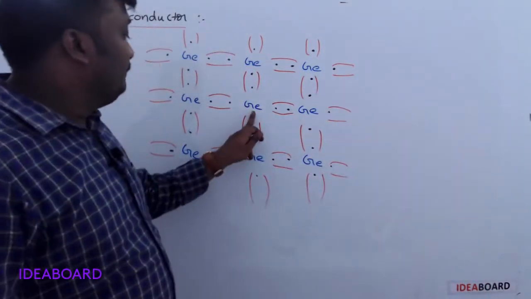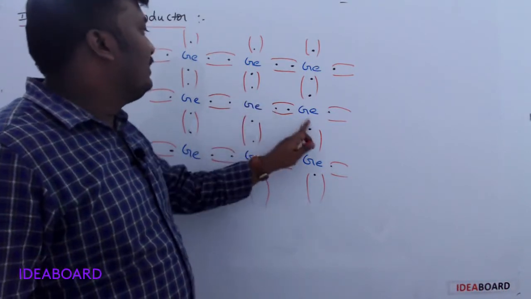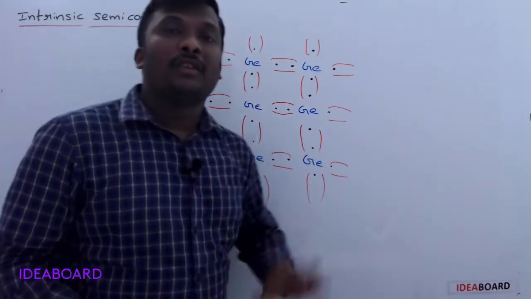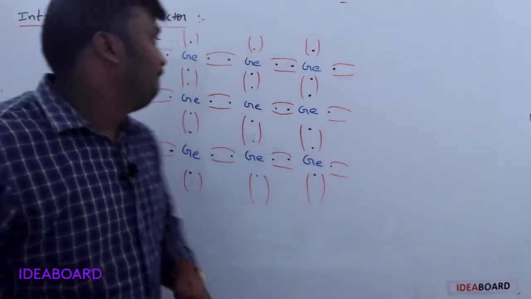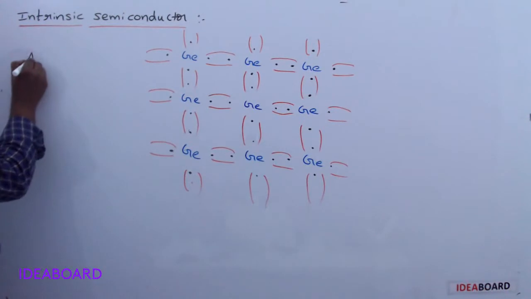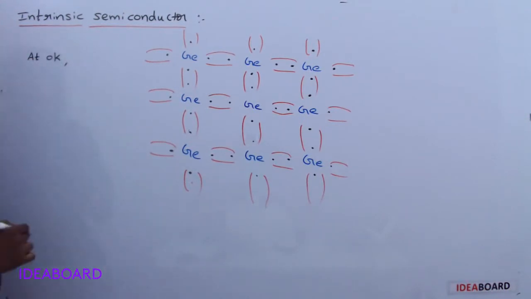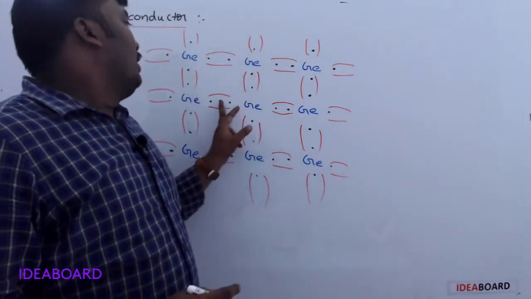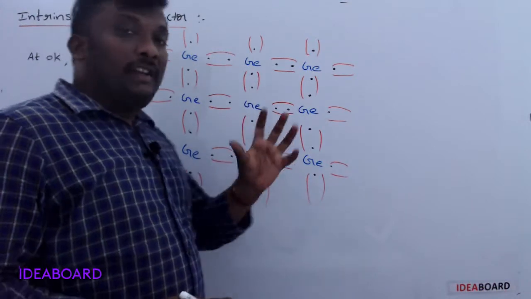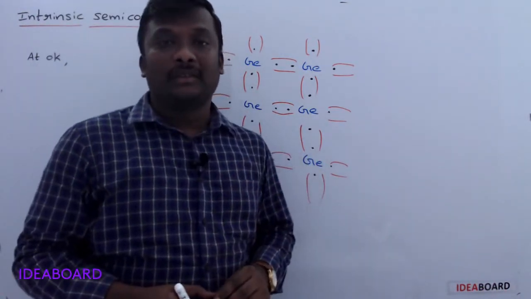Understand? This germanium atom shares 4 electrons with the neighboring atoms and forms 4 covalent bonds. At 0 Kelvin, called absolute zero temperature, the covalent bonds are very strong and electrons are tightly bound to the atoms.